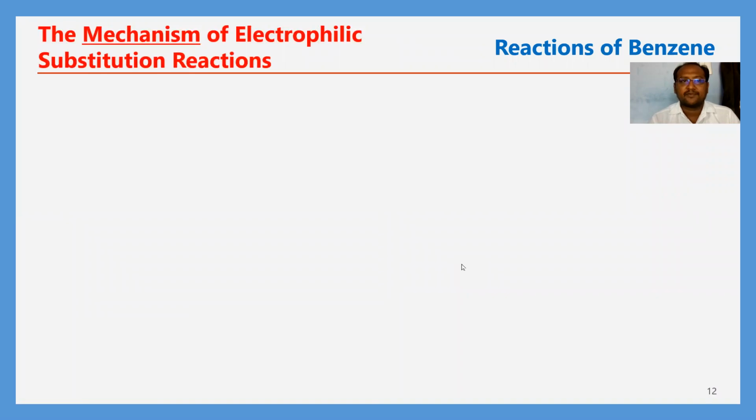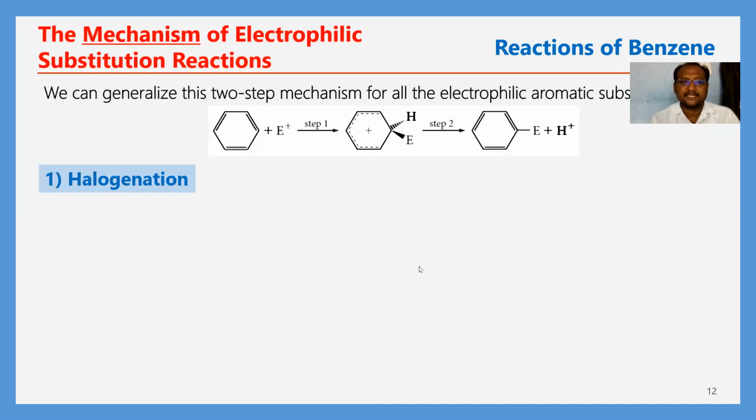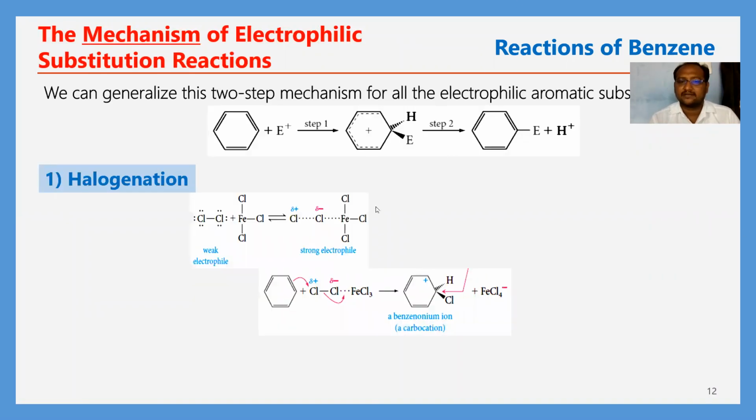So next, I'm going to explain the halogenation reaction mechanism. Actually, it proceeds in 3 steps. In the first step, the generation of the electrophile takes place. In the second step, the activated electrophile attacks the benzene nucleus.